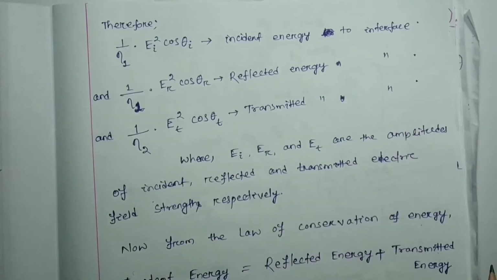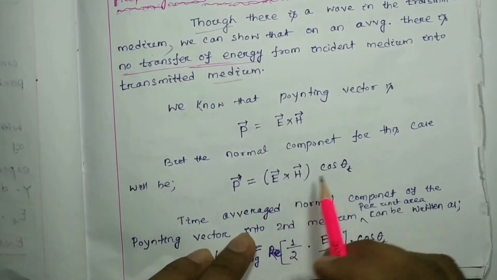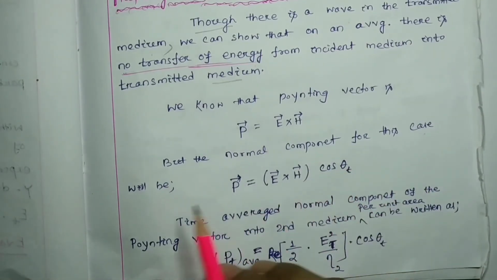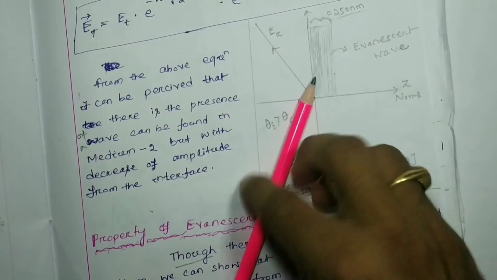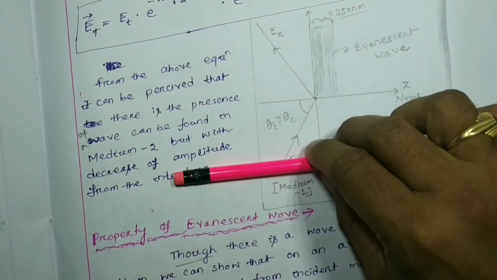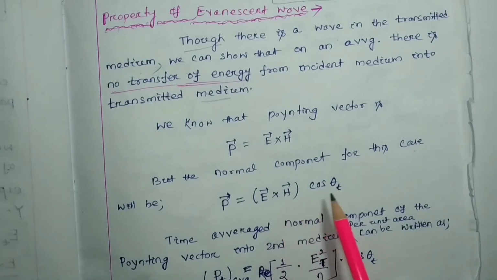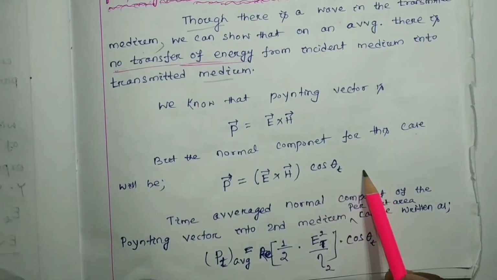Same thing here. It has been written that E cross H cos theta is the normal component. For this case, the wave is incident along this side, but normal to the interface the component will be E cross H cos theta t.